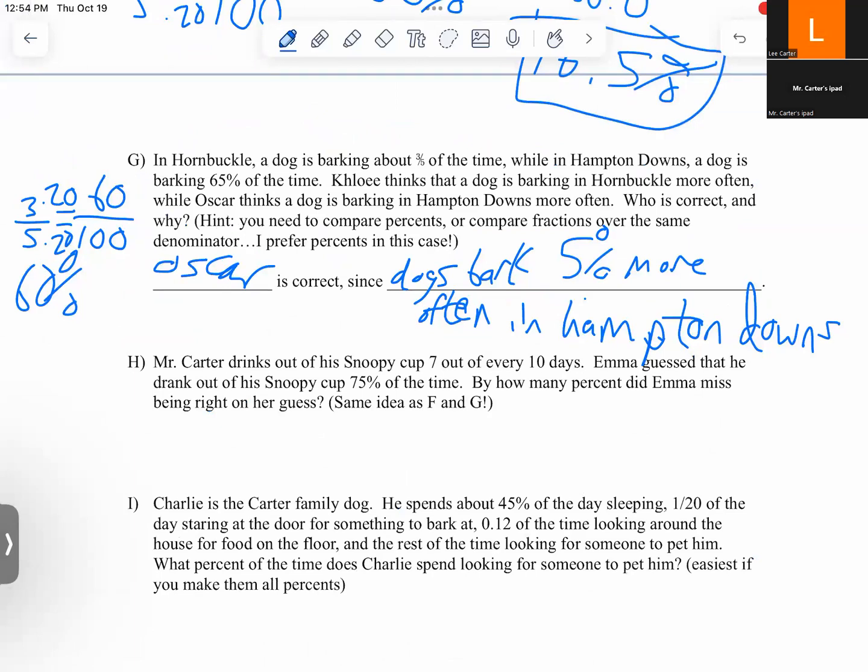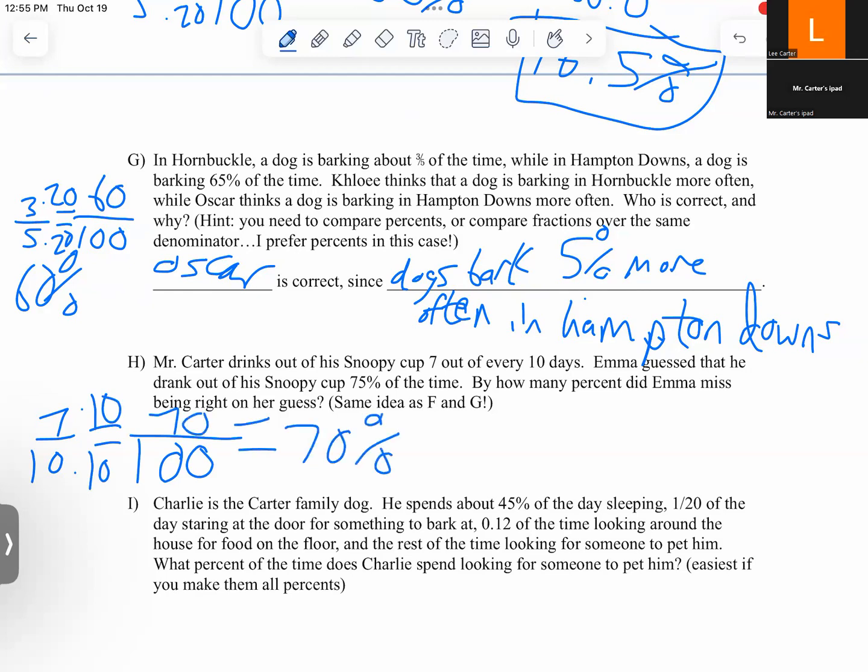H. Mr. Carter drinks out of his Snoopy cup 7 out of every 10 days. Emma guessed that he drank out of his Snoopy cup 75% of the time. By how many percent did Emma miss being right on her guess? So it's the same idea as problems F and G here. So 7 out of 10. Hopefully you're getting pretty comfortable with these. All right, so that's 70%. Okay, so if the guess was 75%, the miss was 5%. Why? Well, 75 minus 70 is 5%.